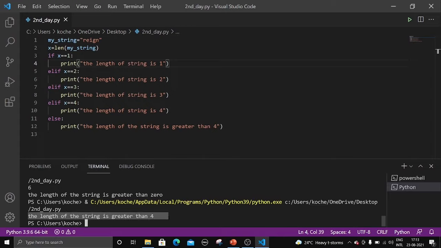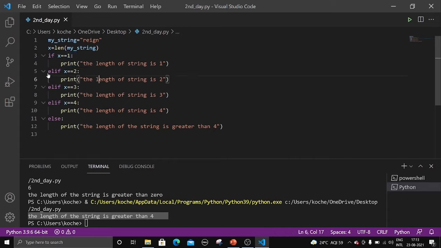Now let me explain how we got this one. We have taken a word here that is REIGN, right? And we are storing the length of the word in x = len(my string), nothing but what is it, 5, right? Number of characters are 5. So first we are checking this condition. If x == 1, is 5 equal to 1? No, false. So this block will be terminated.